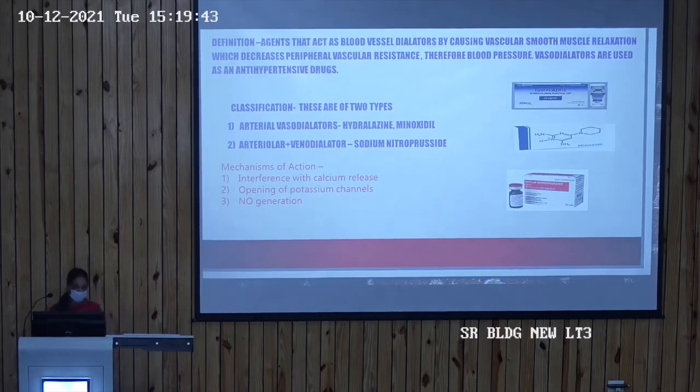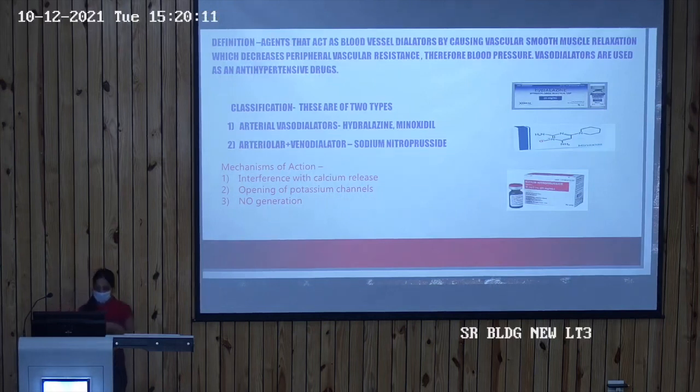Now coming to the next one, the interference with calcium release. The vasodilators act by inhibiting the sarcoplasmic calcium release, which causes directly the inhibition of depolarization and indirectly supports the repolarization, thus causing the relaxation of vascular smooth muscle cell and the vasodilation, and thus lowering the blood pressure. This mechanism of action is followed by hydralazine and minoxidil.